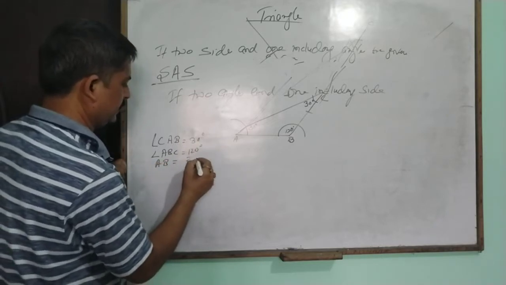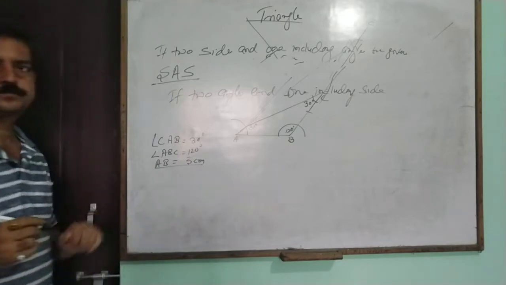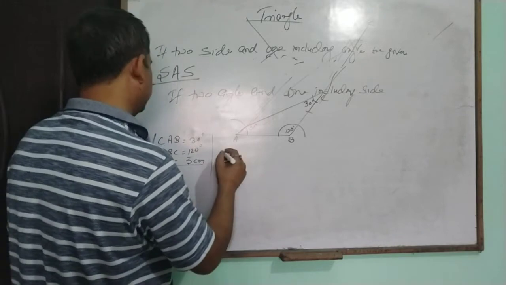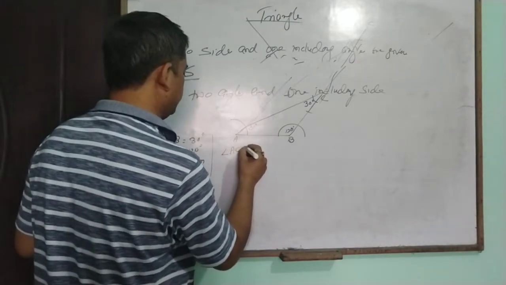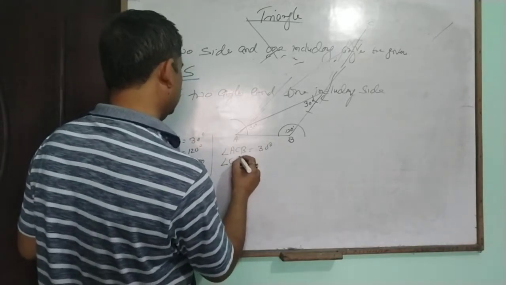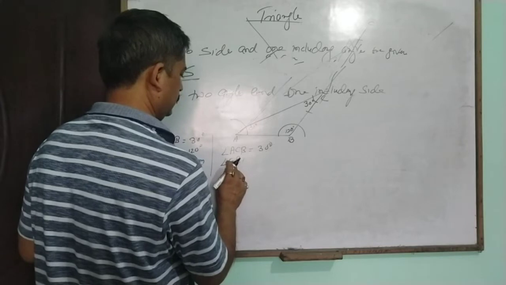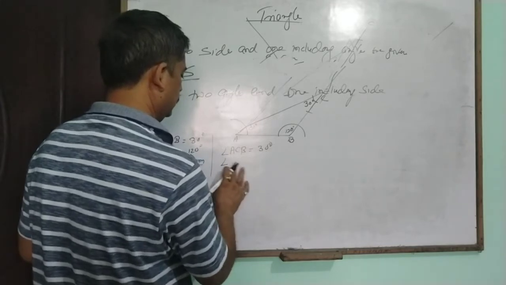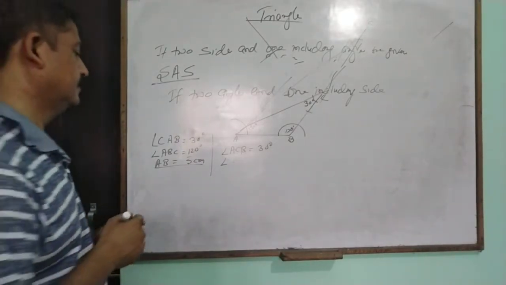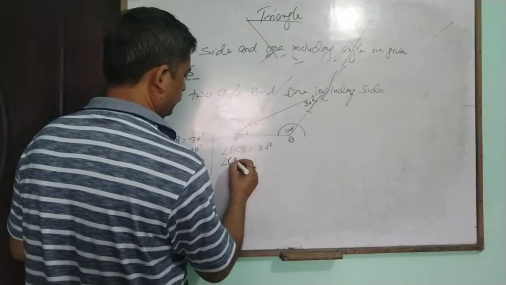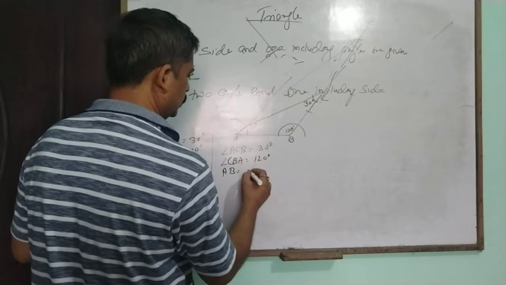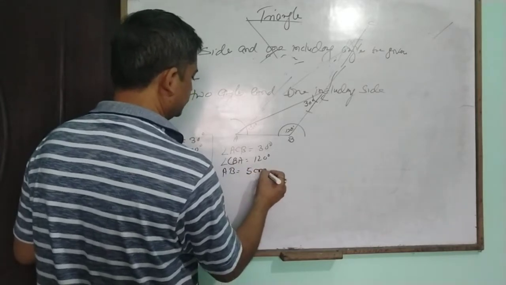AB is equal to 5 centimeters. Or anyone is given that angle ACB is equal to 30 degrees, angle CBA is equal to 120 degrees, and AB is equal to 5 centimeters.